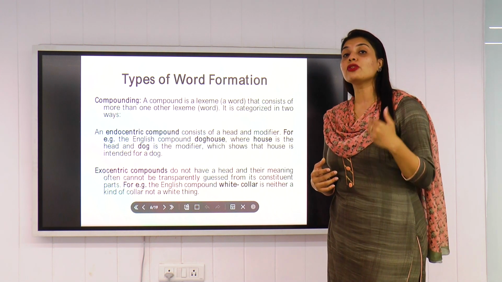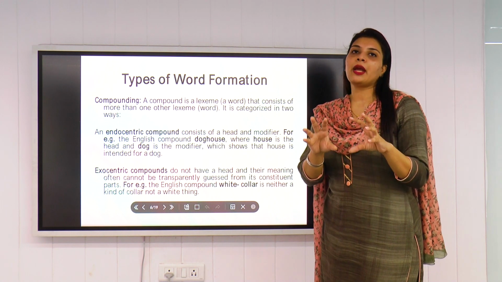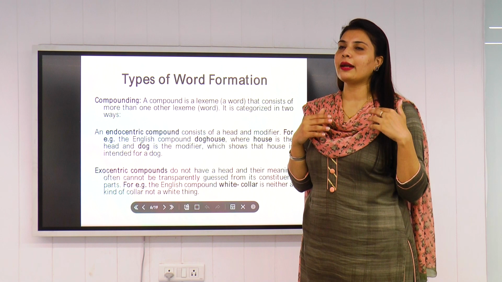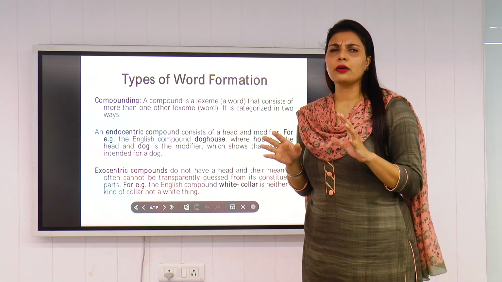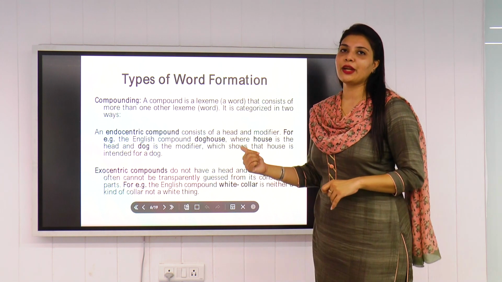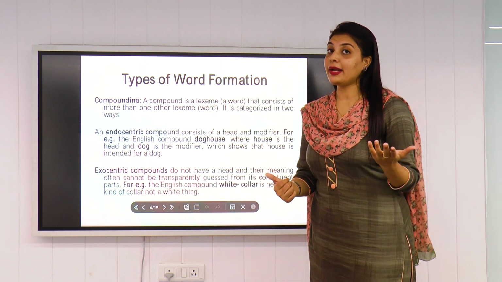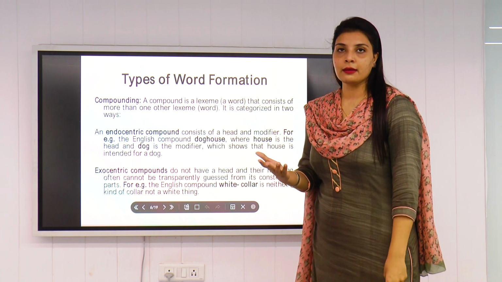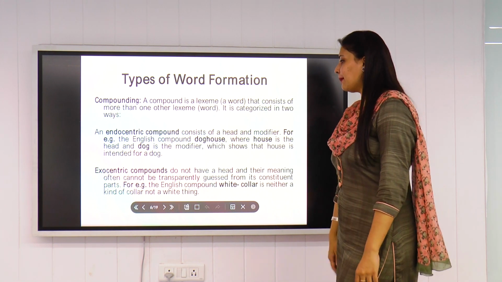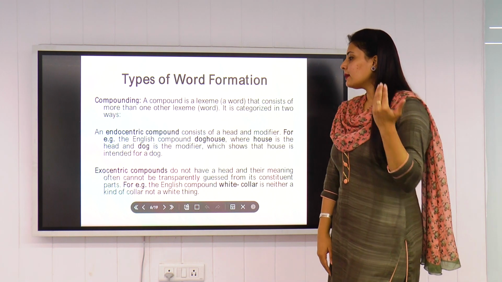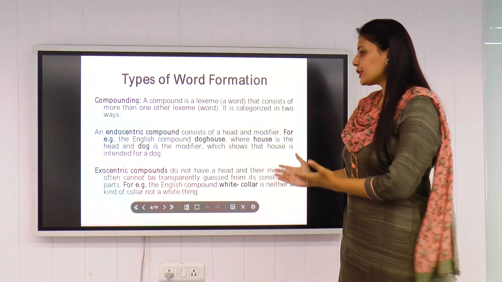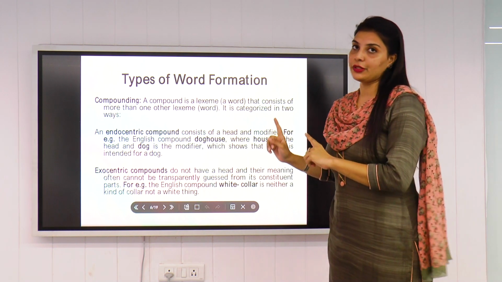So basically you can judge the word from the way it is. If I say dog house to you, you will get some clarity: something with house and dog, so it has some connection. But when we go to the exocentric compound, you are not able to identify because you don't have any hint given there. Exocentric compounds do not have a head, and their meaning cannot be transparently guessed from their constituent parts. So this is the difference, okay?